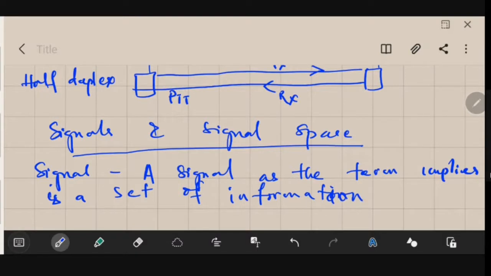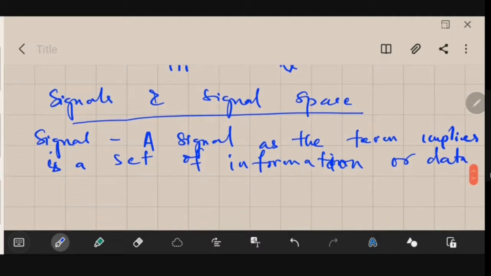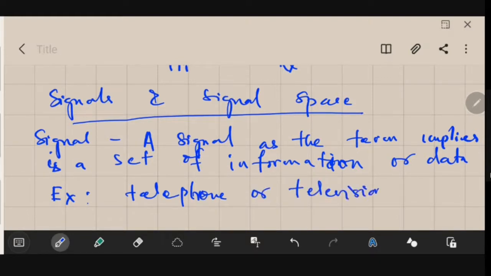The example of a signal is your telephone or your television signal. Okay, so a signal is basically, as the term implies, a set of information or data.